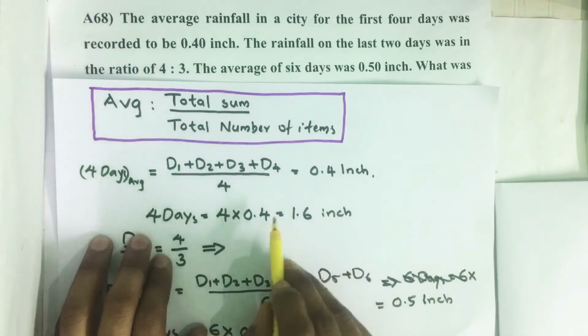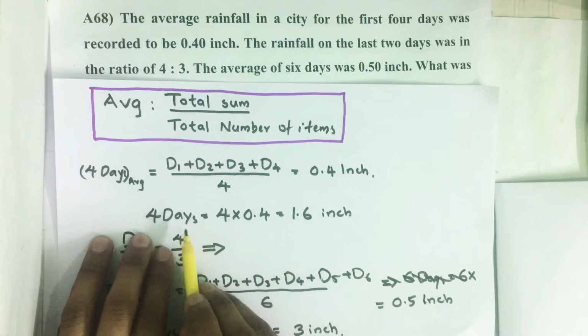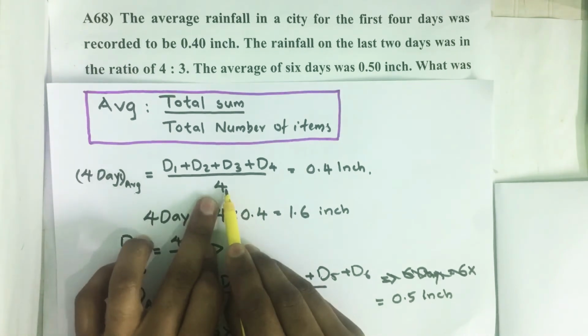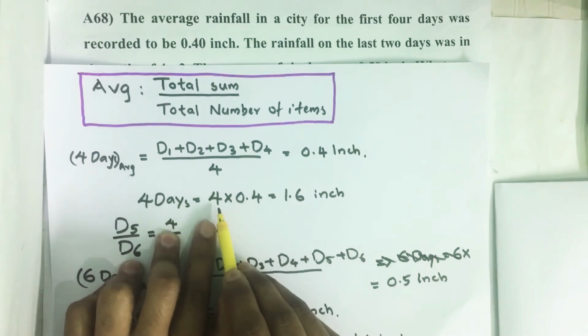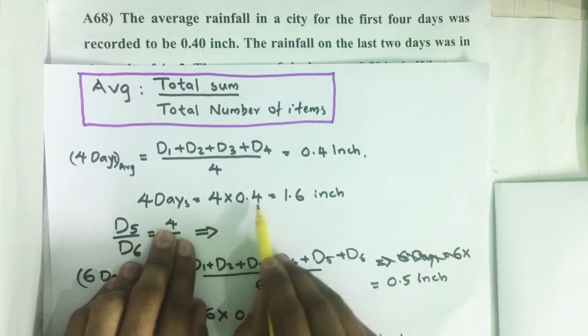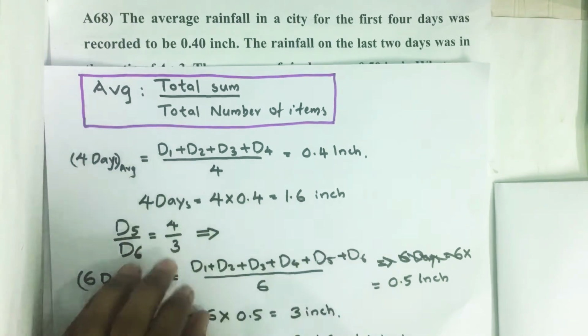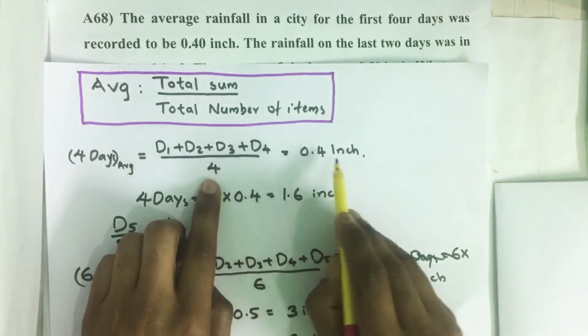So to find the total rain recorded for the 4 days, we multiply this 4 with this 0.4 inch. We get total rainfall recorded for 4 days equal to 4 into 0.4 equal to 1.6 inch. We just took this 4 to this side.